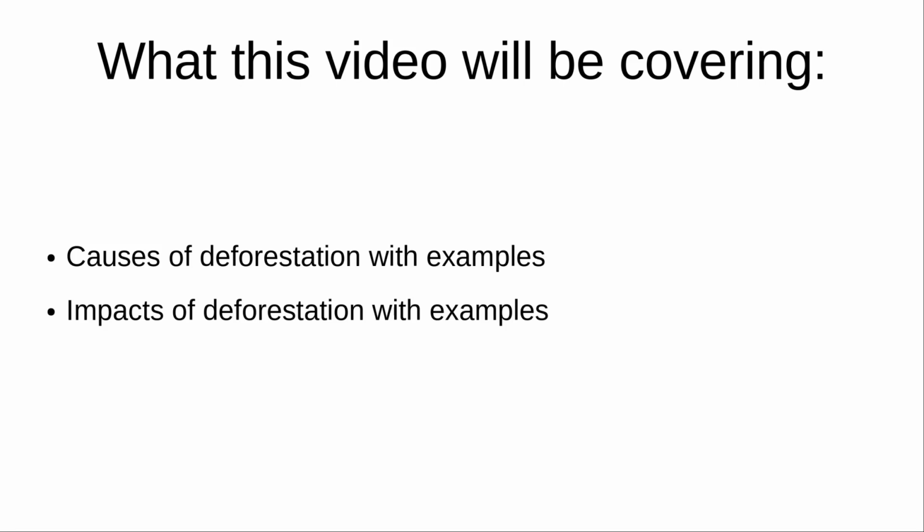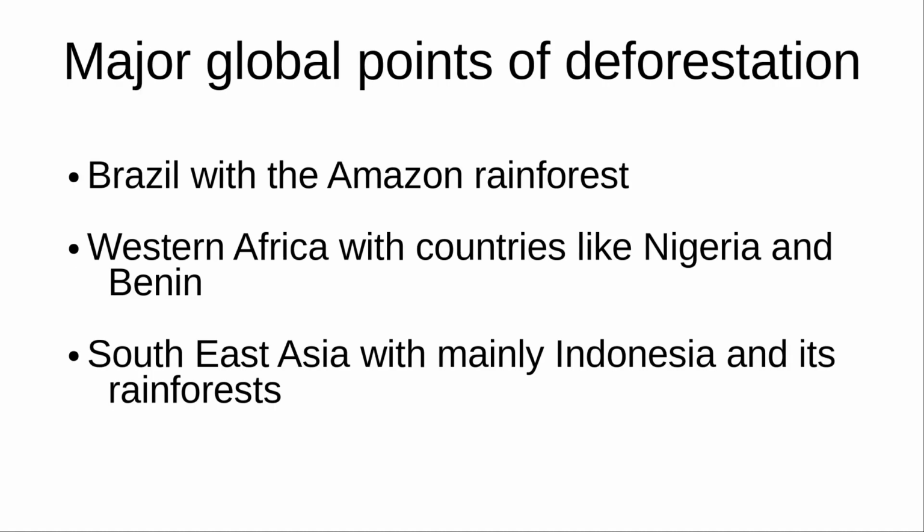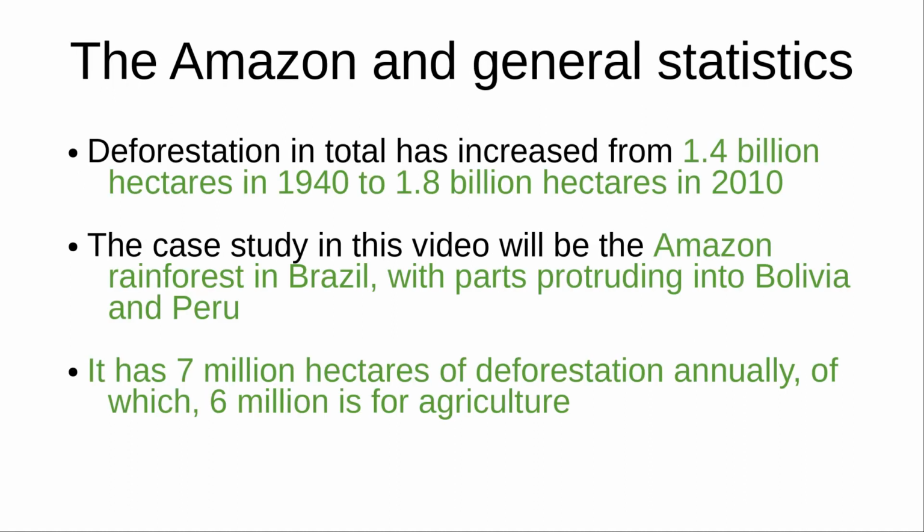The most prominent areas in the world with deforestation are Brazil with the Amazon rainforest, Western Africa with countries like Nigeria, and in Southeast Asia with mainly Indonesia and its rainforests. For a general figure, deforestation in total has increased from 1.4 billion hectares in 1940 to 1.8 billion hectares in 2010. In this video, the case study for deforestation will be the Amazon, which has 7 million hectares of deforestation annually, out of which 6 million goes towards agriculture purposes.